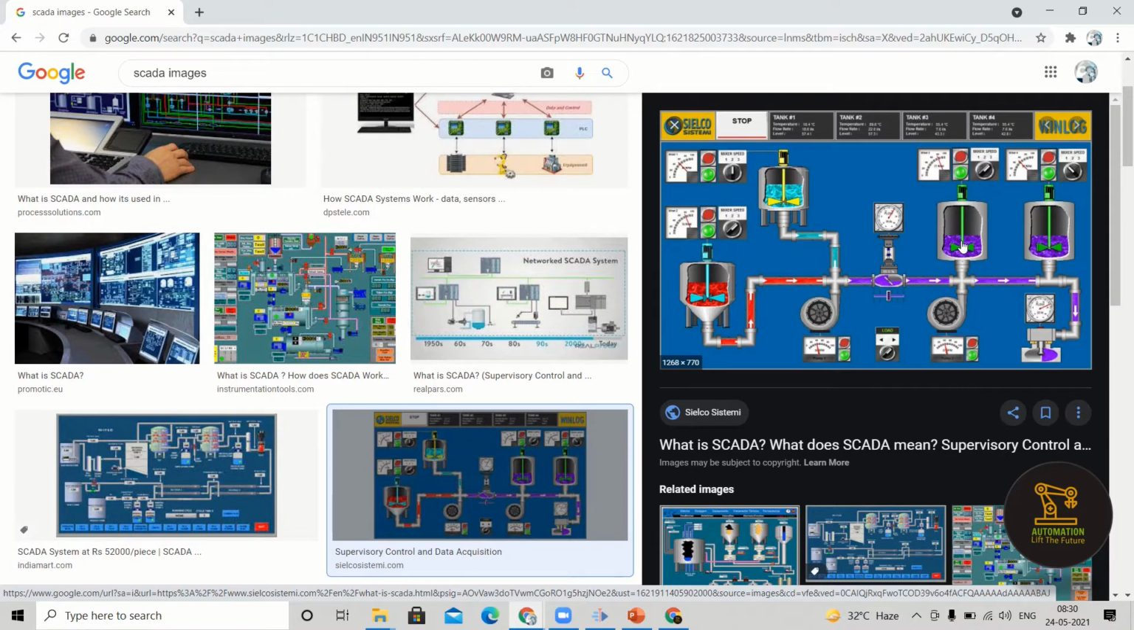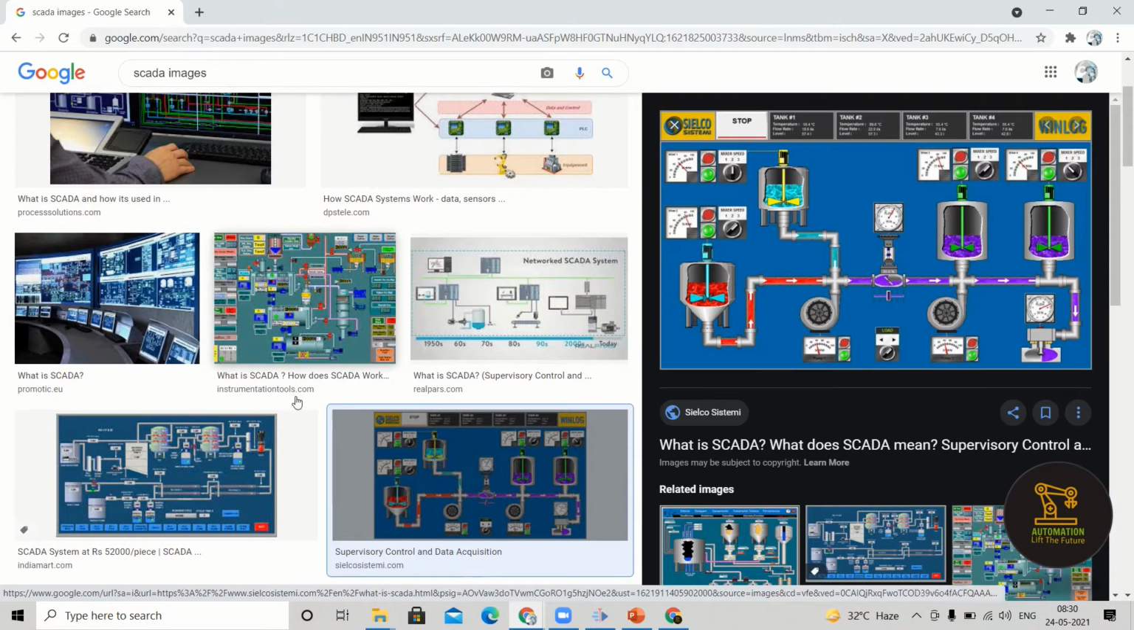Not only temperature data, it may be level, it may be flow. All the data will be helpful for you, especially during audit time. So SCADA fulfills all these things by acting as a supervisor, controlling and data acquisition.